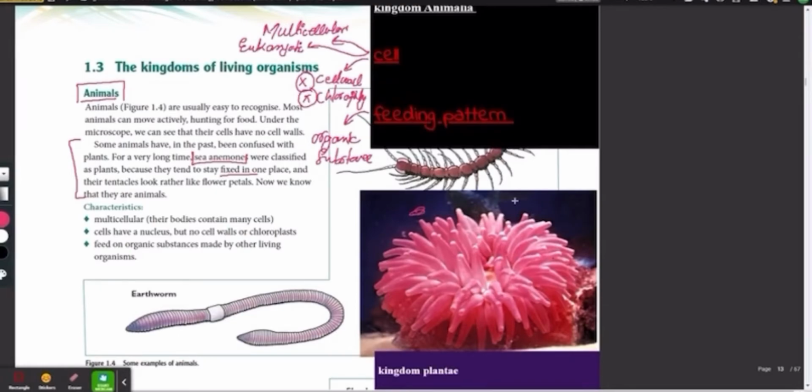They didn't think it was an animal, but when they saw its anatomy, when they looked deep inside, at the cellular level, they saw that the inside of it looked like other animal cells. It was multicellular, it was eukaryotic, it doesn't have a cell wall or chlorophyll, and it feeds on other organic substances. So sometimes the morphology, the outer structure, doesn't tell you, but the inner structure tells us that the thing belongs to kingdom Animalia.